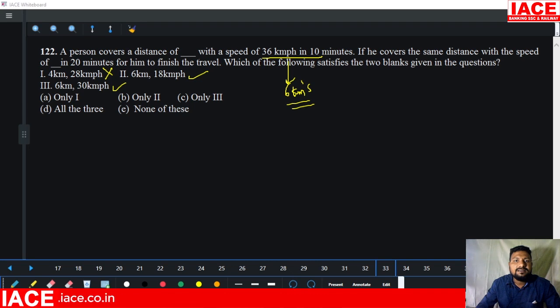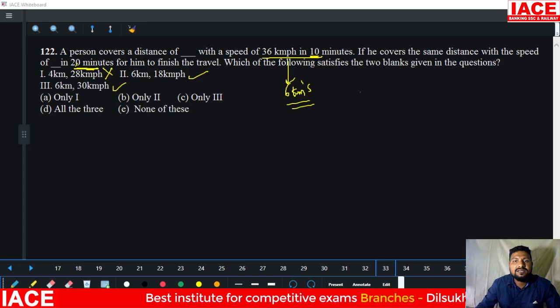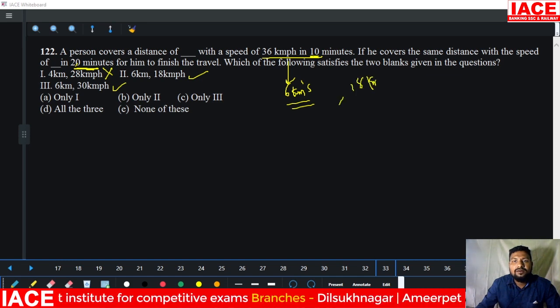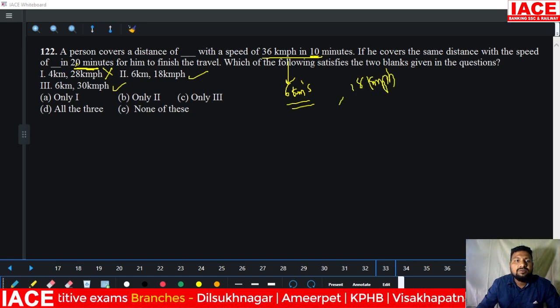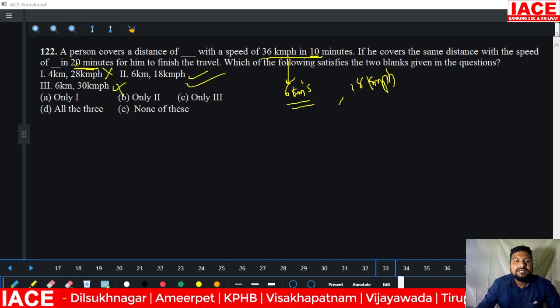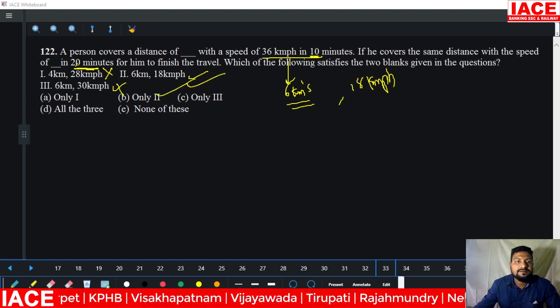The next line mentions that in 20 minutes they are covering the same distance, and asks what the speed is. In 10 minutes it was 36 km per hour, so in 20 minutes the speed becomes 18 km per hour. Which combination is correct? The second combination is correct. Only 2 is correct.